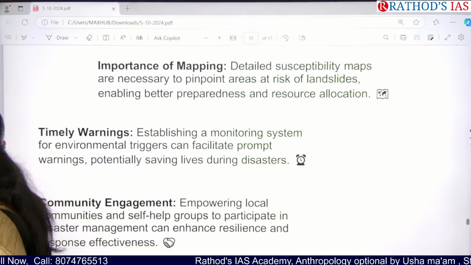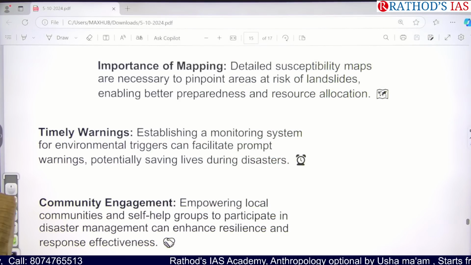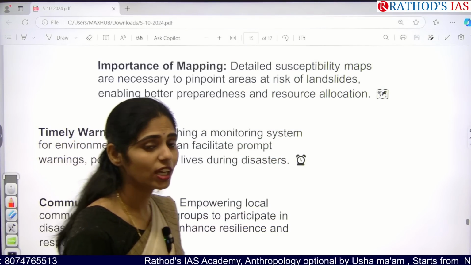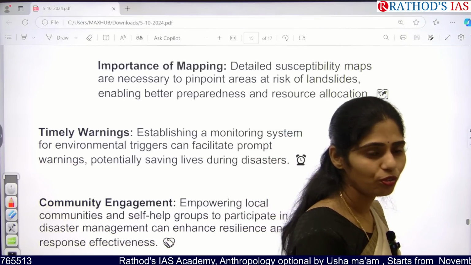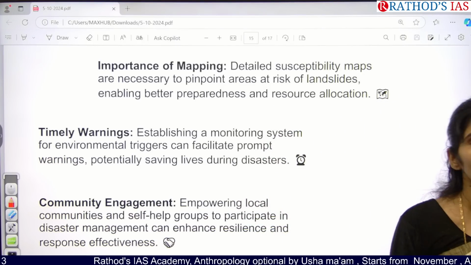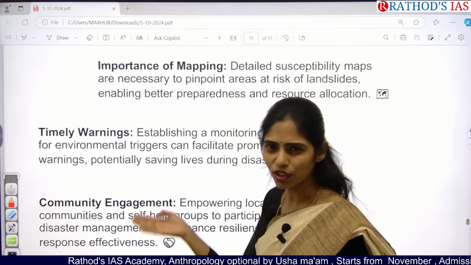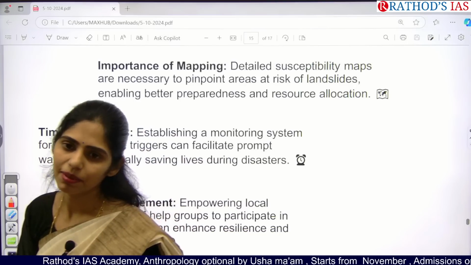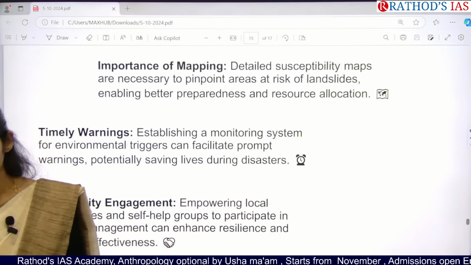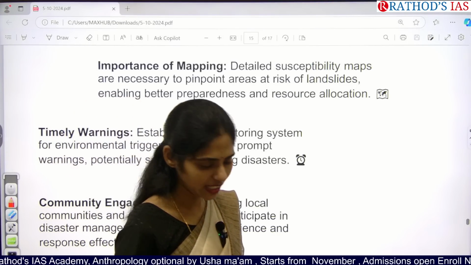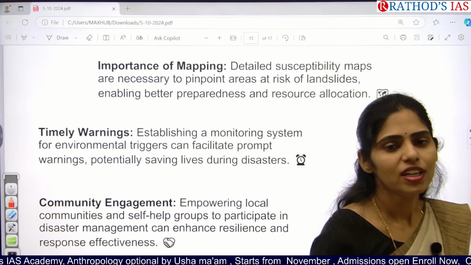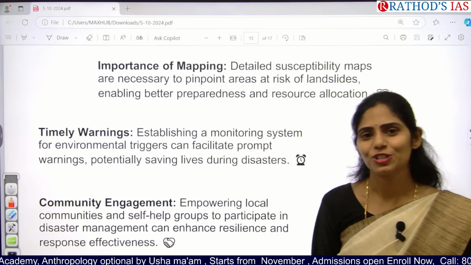And we have to focus on community engagement. Always, the community needs to know in which area they are living, what the disasters are that may come, and what happens if a disaster happens. What steps do they have to take so that they can minimize the loss of life as well as property? So these are the things that you have to remember. Any doubts so far? Yeah, these are the important topics that appeared in today's newspaper.